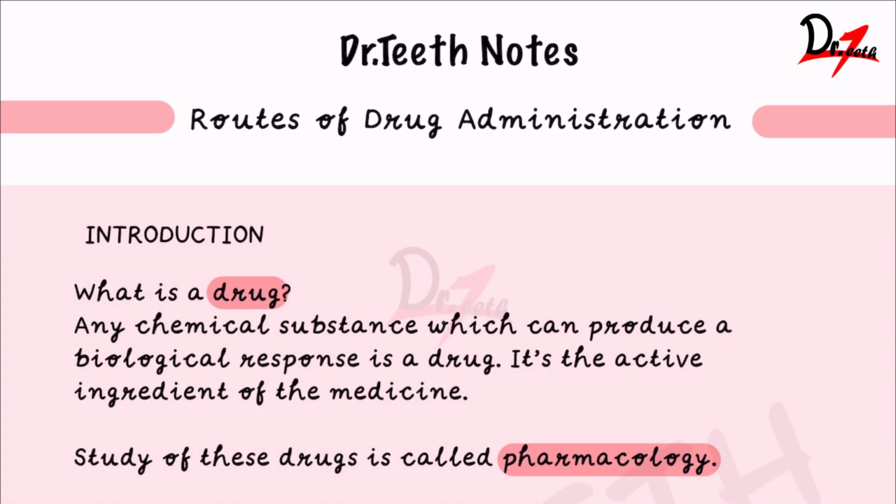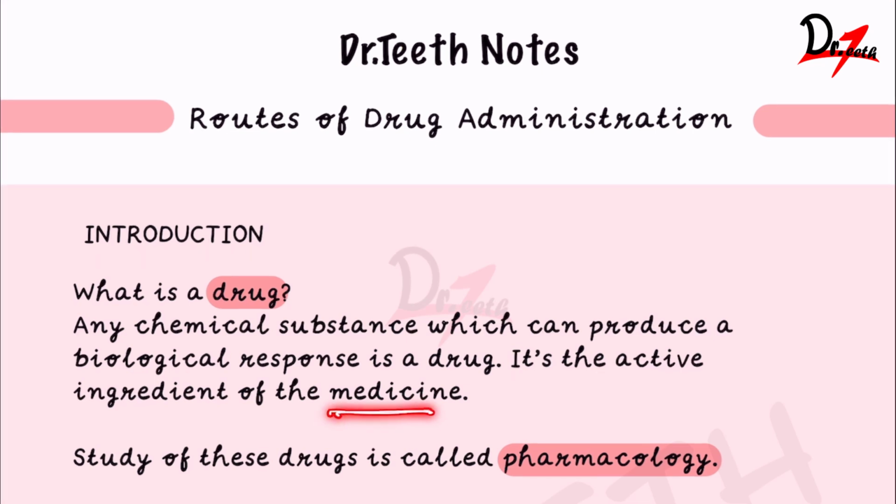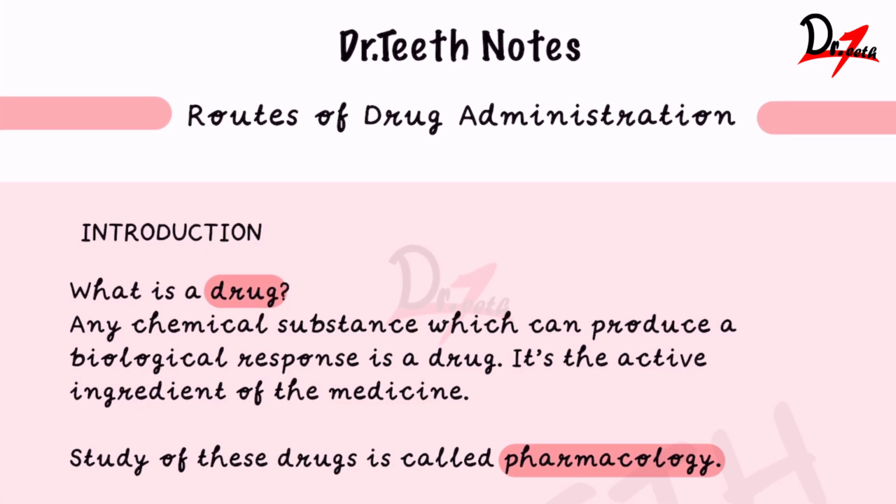Okay, so let's start with an introduction. What is a drug? Any chemical substance which can produce a biological response is a drug, and the drug is the active ingredient of the medicine. The medicine not just has the drug, it also has other ingredients. We will be seeing this as we proceed in the pharmacology sessions. But for now, understand that a drug is any chemical which can produce a biological response. Like if you have a fever, there is a drug that can lower the fever. So it is able to produce a biological response.